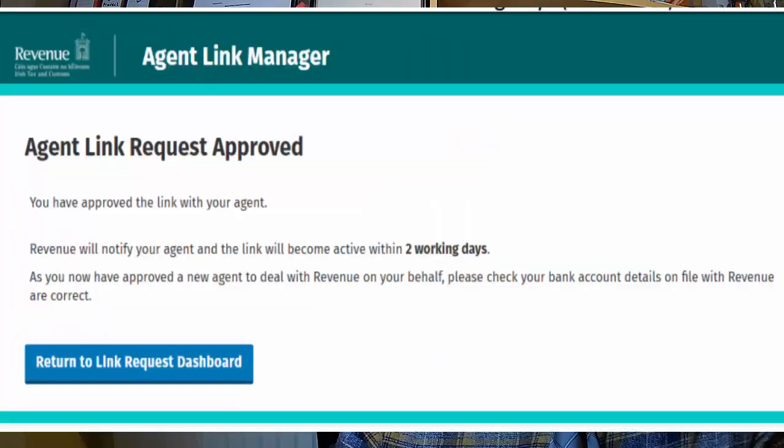Potential customers and approving link requests from agents: when you approve an agent link request, the status of the pending link request will be set to approved and the contract will be closed. An acknowledgement screen shows that you have approved the link and that the link will become active within 2 working days, as seen here. This screen shows the approval of the agent link request by you.